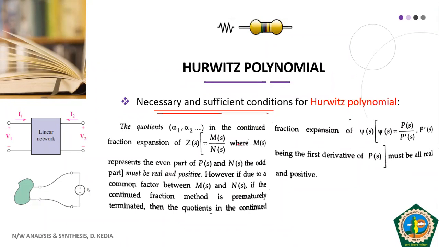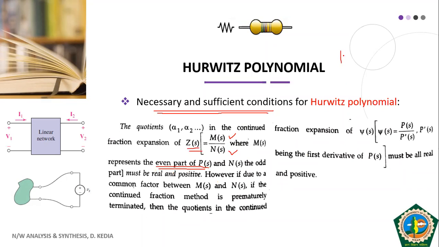So let me tell you what is happening here. We have Z(S) as our Hurwitz polynomial. We will express Z(S) equal to M(S) by N(S). And what is M(S) and what is N(S)? M(S) represents the even part of P(S).